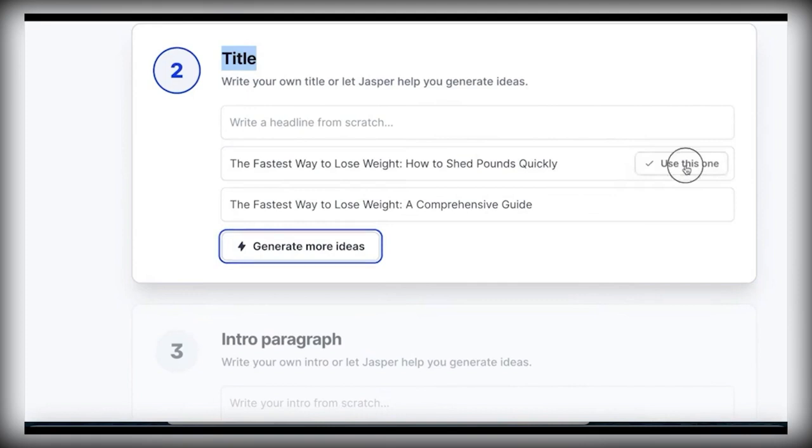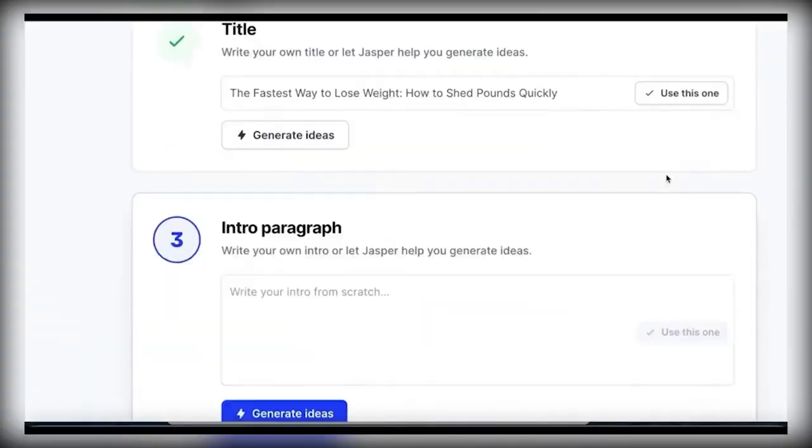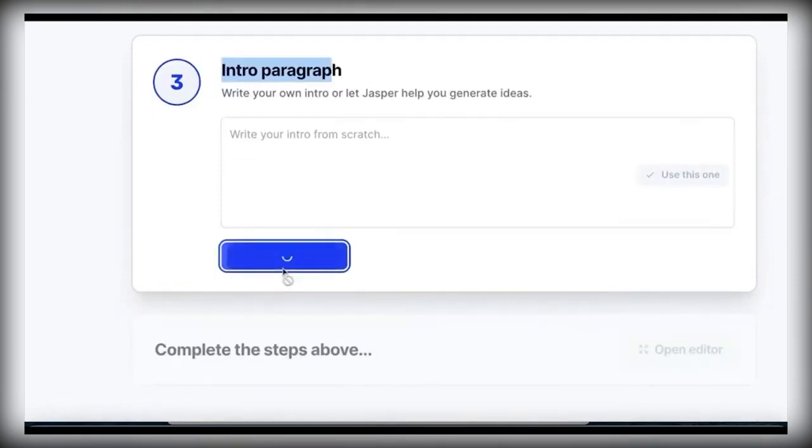The next thing that it's going to ask you for is your intro paragraph. And again, you're going to click on Generate Ideas, and it's going to basically write a paragraph for you.